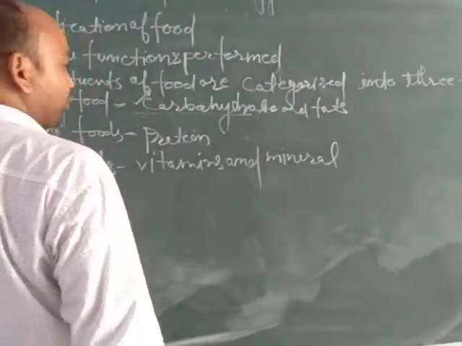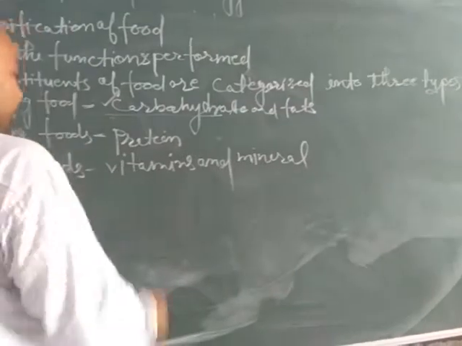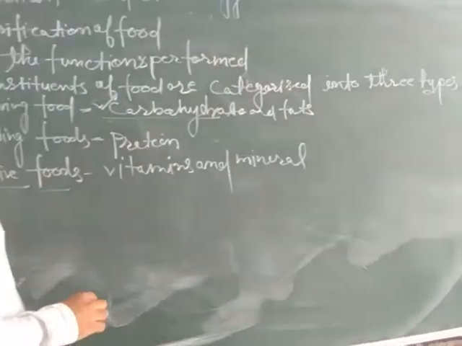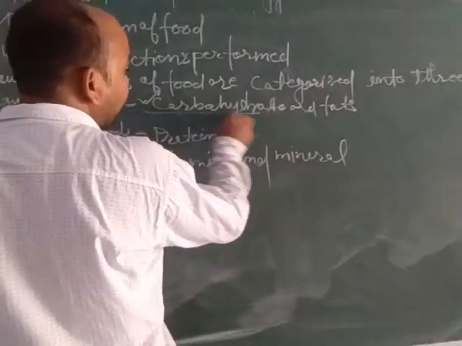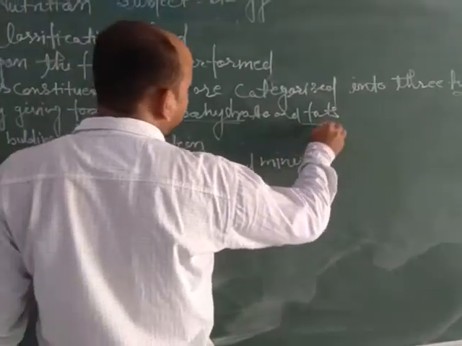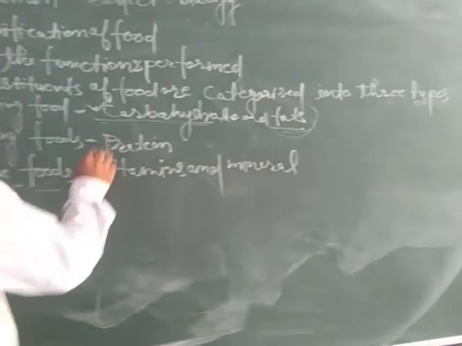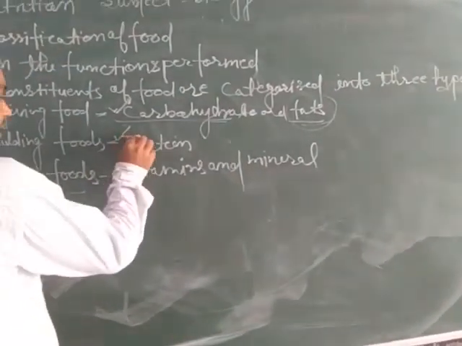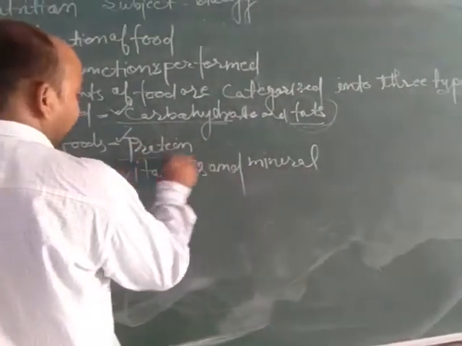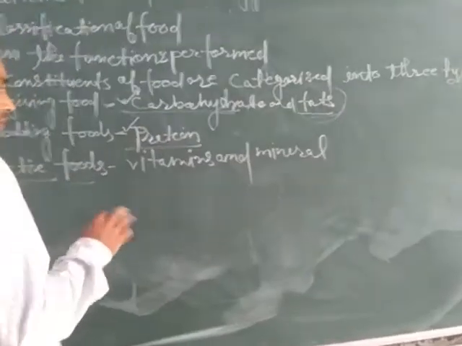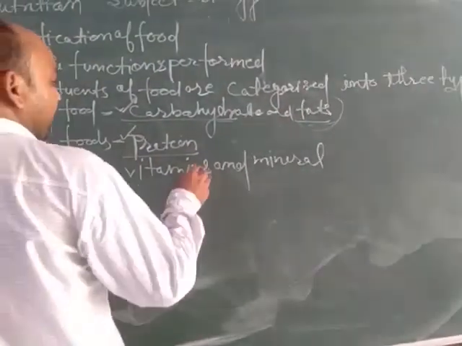For example, potato contains starch, a type of carbohydrate, and jaggery, sugar, etc. provide carbohydrate. Fats are all oily things. Proteins are bodybuilding elements, obtained from foods like different types of pulses, milk, etc.